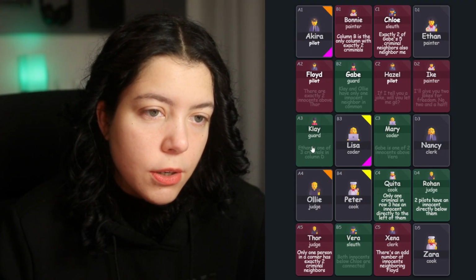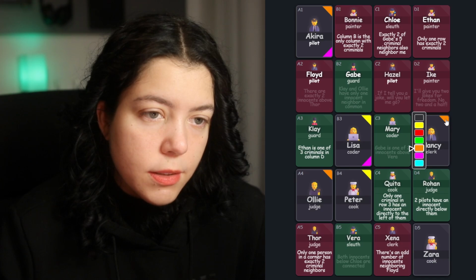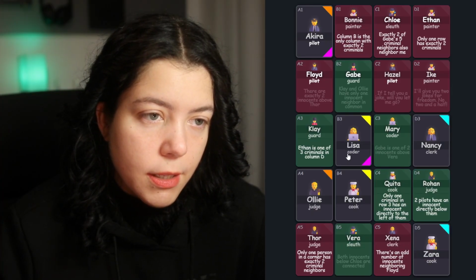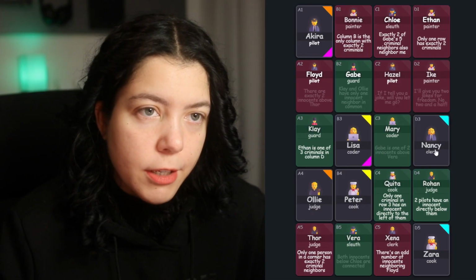And Ollie and Akira are opposites as well because Thor has 2 people who are criminals above them and 2 innocents. Ethan is one of 3 criminals in column D, says Clay. So Ethan is a criminal now, and we have a third one who is either Nancy or Zara. And if it is Nancy, Lisa is gonna be an innocent, because we couldn't have 2 criminals in row 3 with innocents to their left. So Lisa and Nancy are also opposites, which we can't tag because there's way too many tags now.